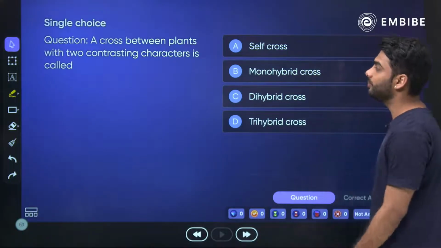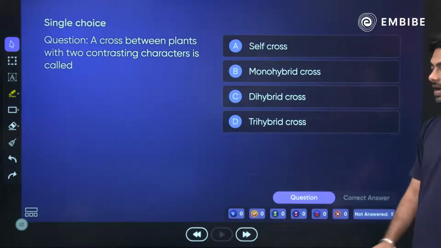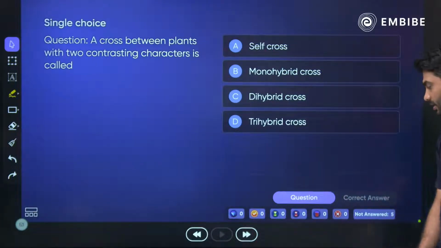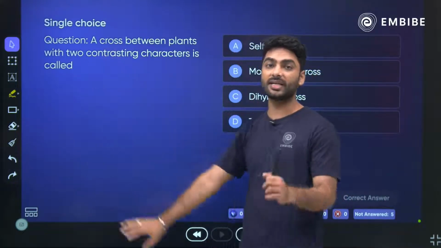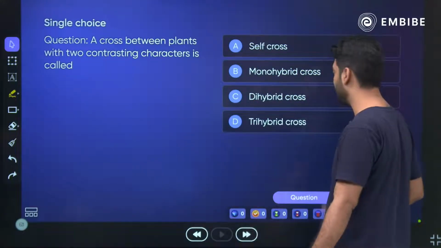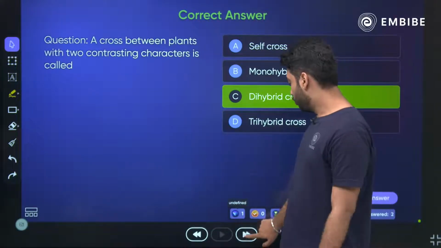Question. A cross between plants with two contrasting characters is called self, monohybrid, dihybrid or trihybrid. Come on, quickly give me this answer. I'll give you 10 seconds. 10, 9, 8, 7, 6, 5, 4, 3, 2 and 1. We are talking about two contrasting characters, and when the word two comes, it is dihybrid. So the answer will be option C. Okay? One of you gave it correctly.